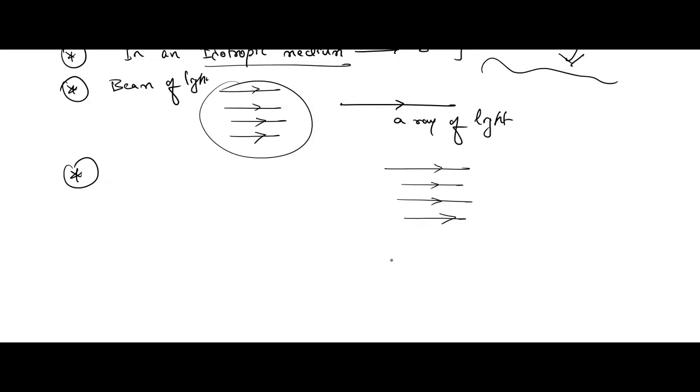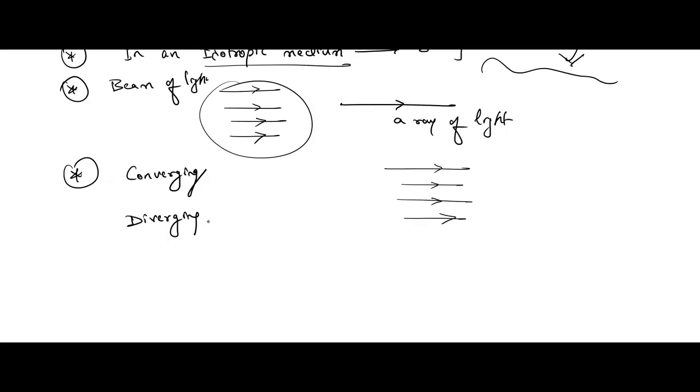Similarly, a beam of light in which rays propagate to meet at a point is called a converging beam or converging light. Okay. See children, here we have two words, converging and diverging, or convergent rays and divergent rays as we also call them.